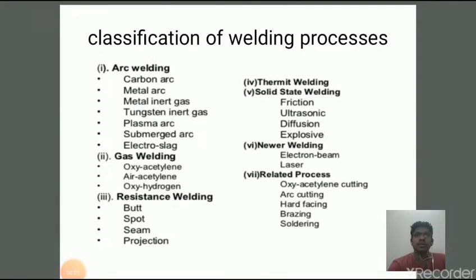Next is resistance welding. It is another welding process which is used to join metals by applying pressure and passing current for a length of time through the metal area which is to be joined. The main advantage of resistance welding is that no other materials are needed to create the bond. And we have different types of resistance welding. Number one, butt resistance welding. Second, spot resistance welding. Third, seam resistance welding. And fourth, projection resistance welding. And we have different shapes and sizes of electrodes.